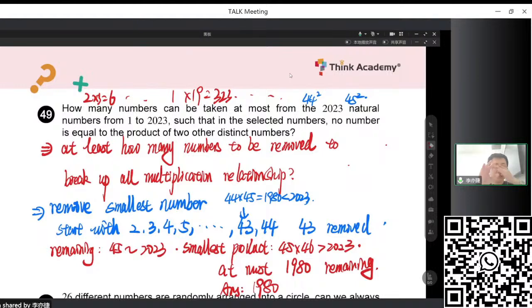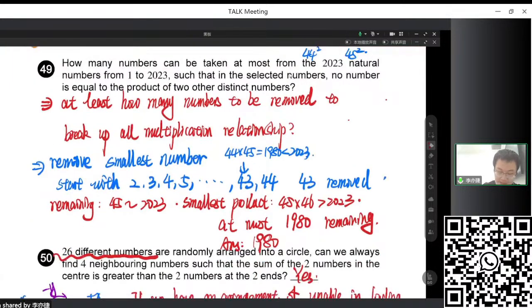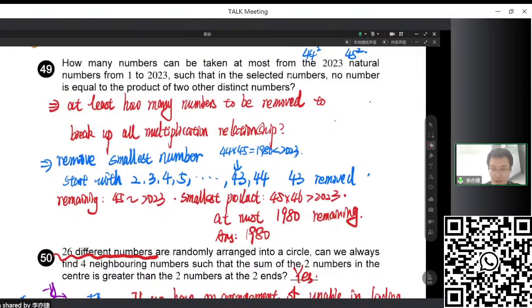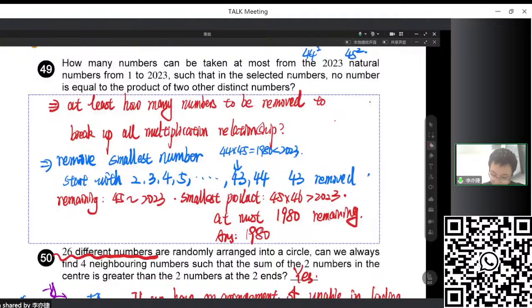Right. The original question is a short answer question, so we get it already. This is the answer. We just follow the strategy to remove all the smallest numbers because they are involved in most of the products. This is called the extremum in fact. We have formed the situation where removing only 43 numbers can make it happen. But can we prove that 43 is the smallest, or that 1980 is the largest?